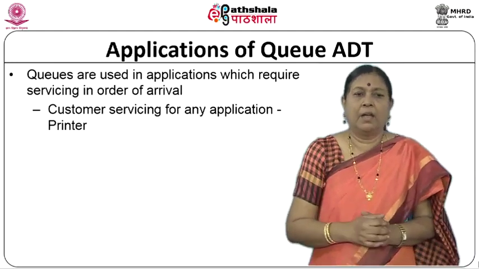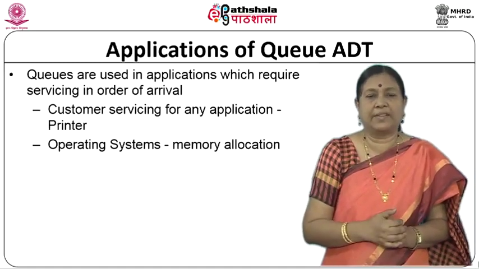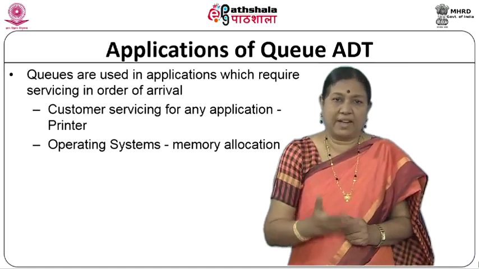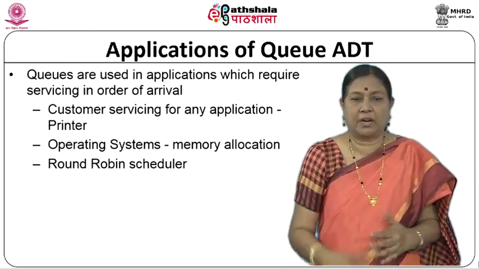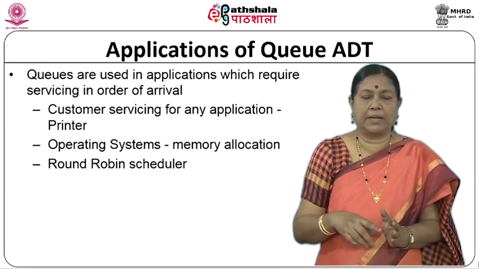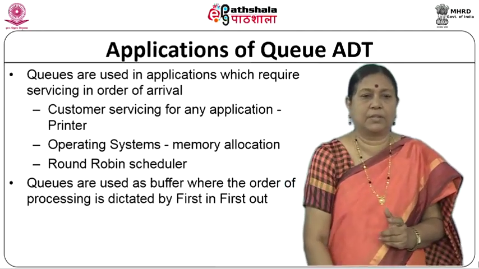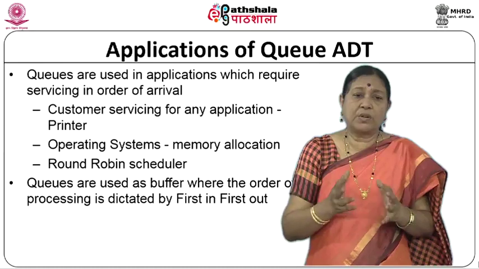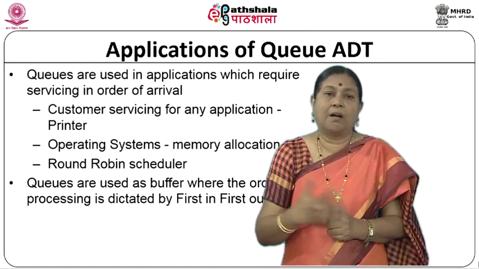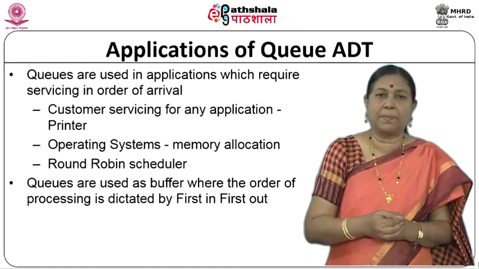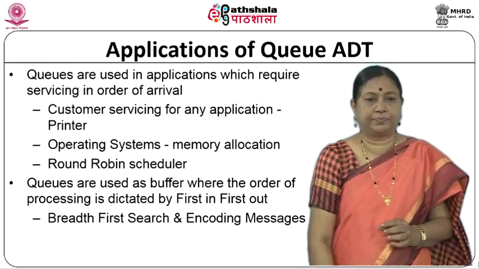So, customer servicing. Operating system, here memory allocation is one place where queues are extensively used. In fact, a particular type of queue that we already saw called priority queues is used here. Then we have a round robin scheduler. Here we have the scheduler coming in one after the other. So, scheduling is another place where queue automatically comes into the picture, and then it is also used as a buffer where the order of processing is dictated by first in first out. In all cases it need not be like that, but if you want the processing to be done in first in first out, then the buffer would be in the form of a queue.